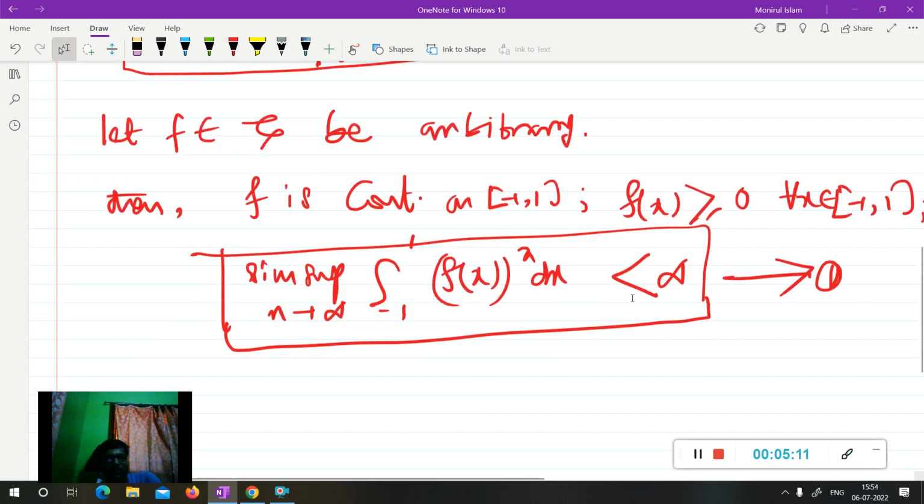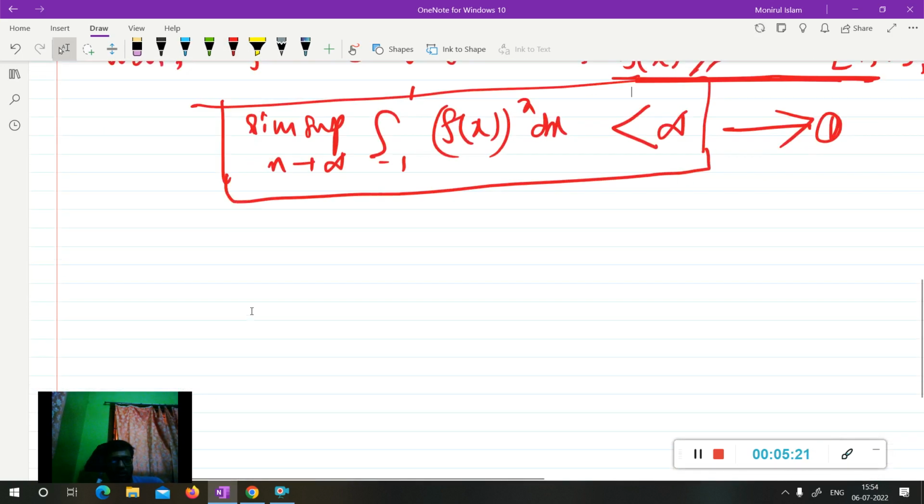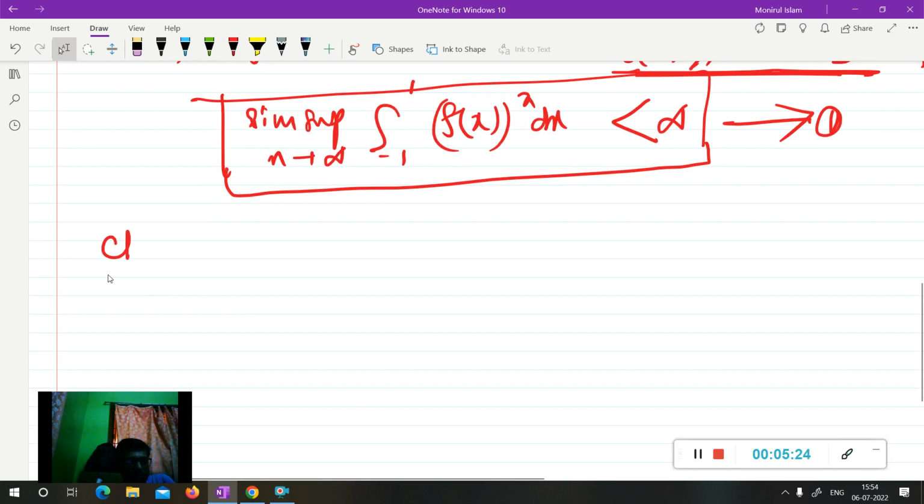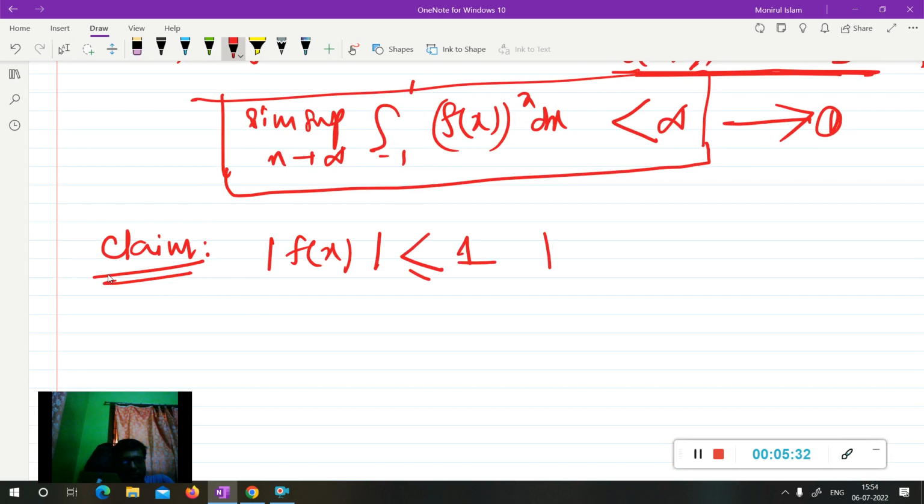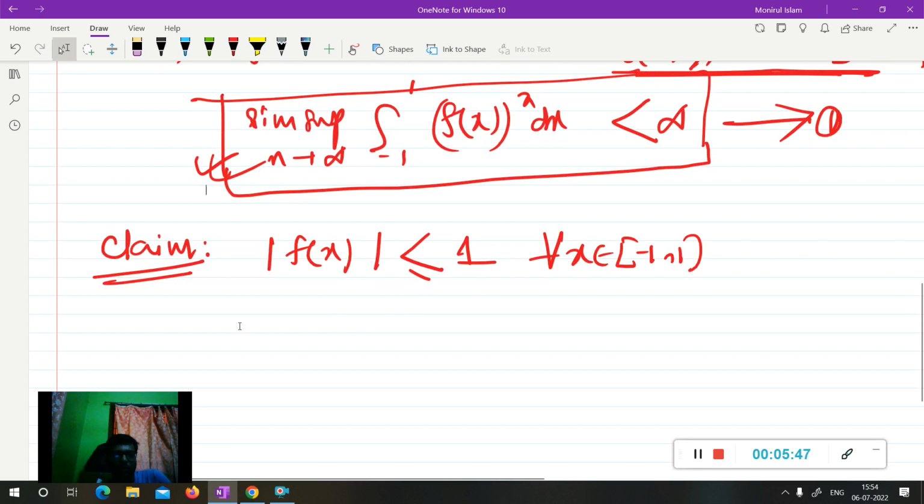Now, it is given that f is non-negative. My claim is that |f(x)| will be less than or equal to 1 for all x belonging to [-1, 1] under the above condition. In the above condition, I can say |f(x)| is less than or equal to 1 for all x in [-1, 1]. So we have to verify this claim.